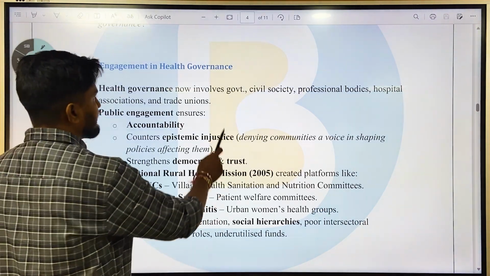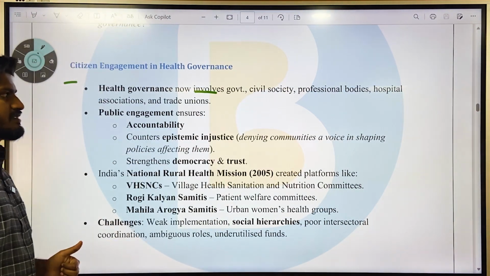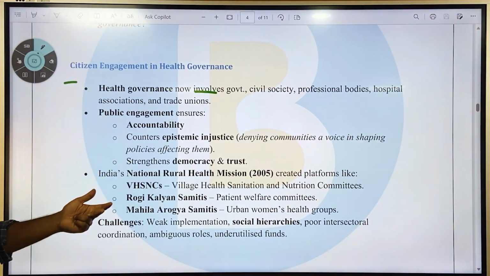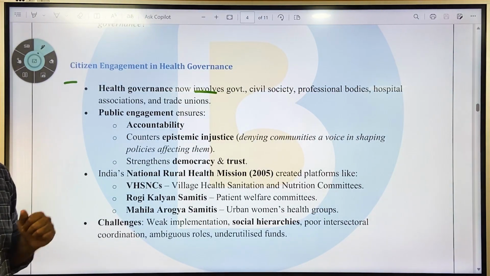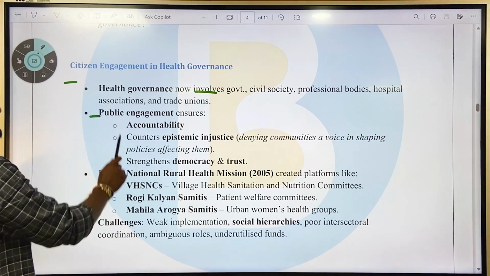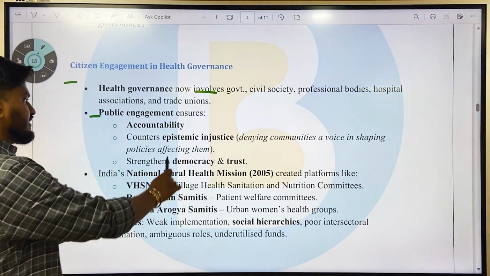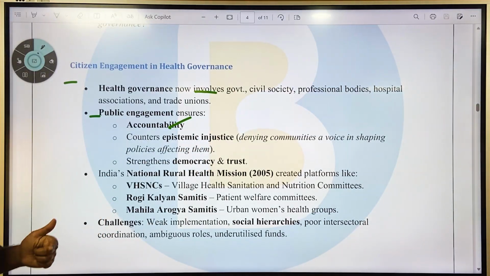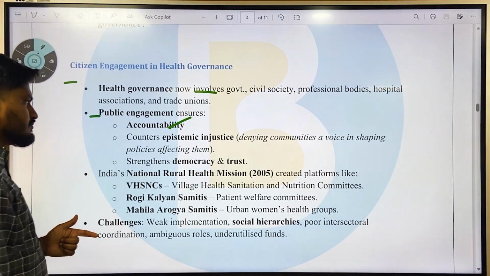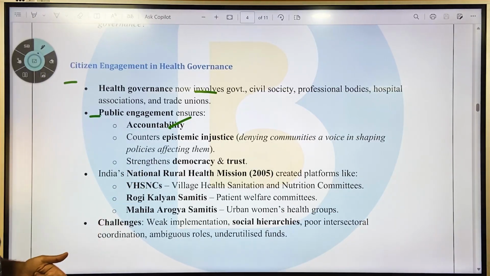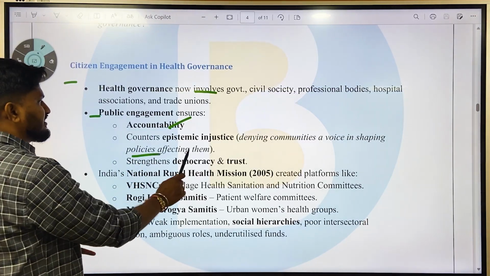Health governance in India now involves governments, civil society, professional bodies, hospital associations, and trade unions. Public engagement ensures accountability and counters epistemic injustice, that is, denying communities a voice in shaping policies affecting them.